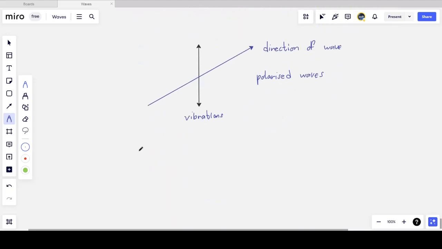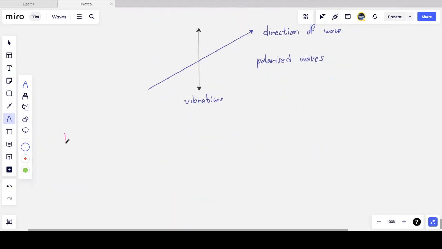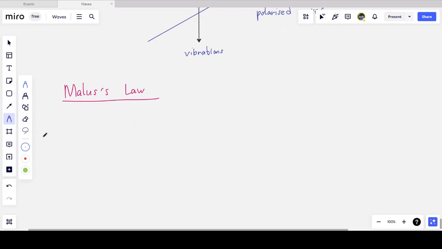Which then brings us to the last part of the topic, which is Malus's law. And for this, we require the explanation of polarization to be able to explain Malus's law. So I'm going to take the example that I have unpolarized light. So I'm going to have light waves. I'm going to use specifically light waves here. So we're applying this law specifically to light waves.